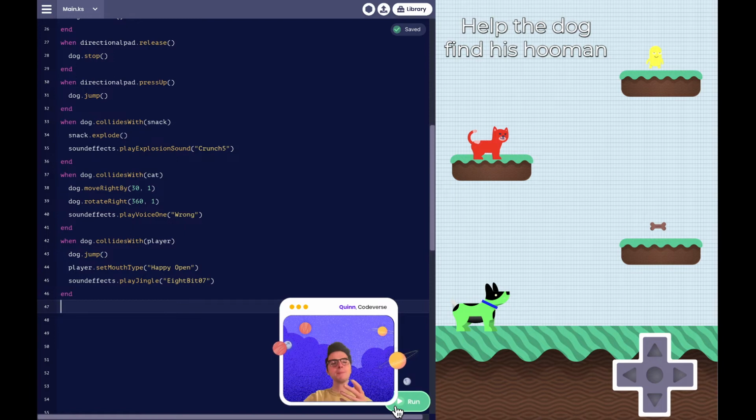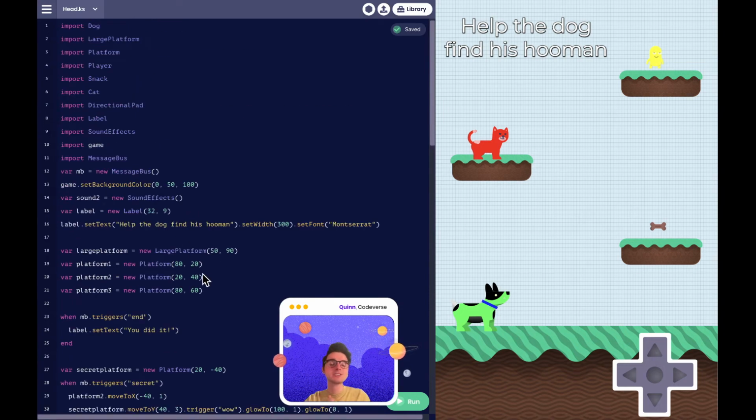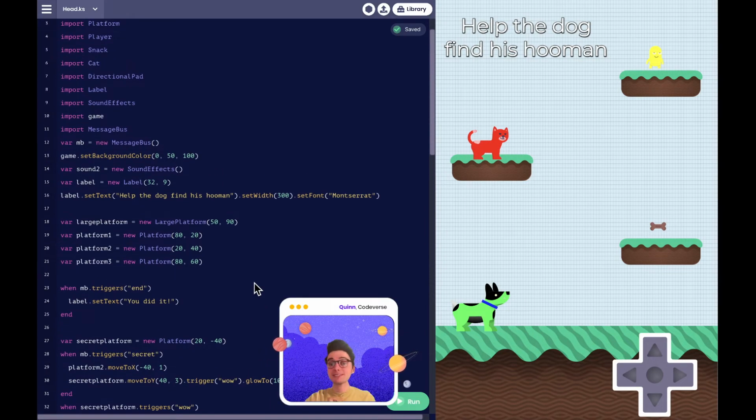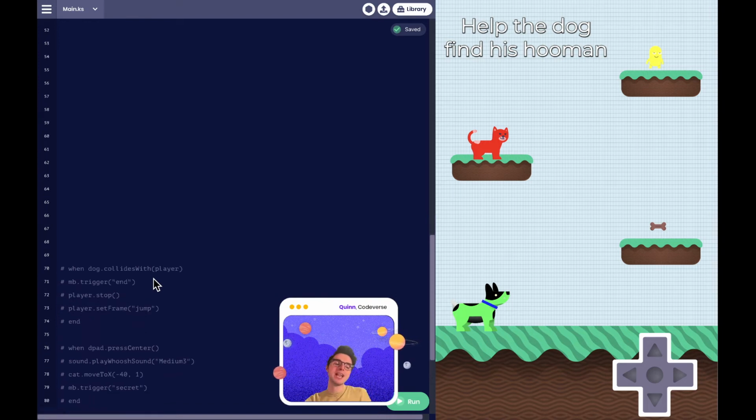Now, there's a couple other extra things that you can add into your game. Now, I'm a rank 10 Nova 5 expert coder, and so can you. So I have extra different elements in my game. So remember how I showed you that I had a secret document here? This is where all of my platforms lived, but it also contains a couple other secrets, including things like message bus, which allows me to talk between this document here and the one that we've been coding over here.